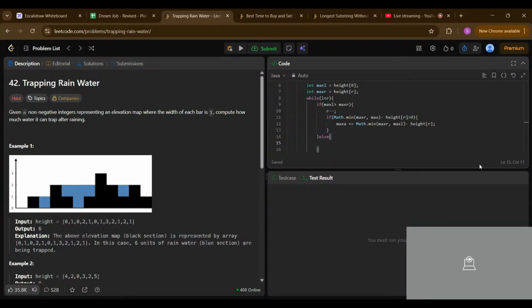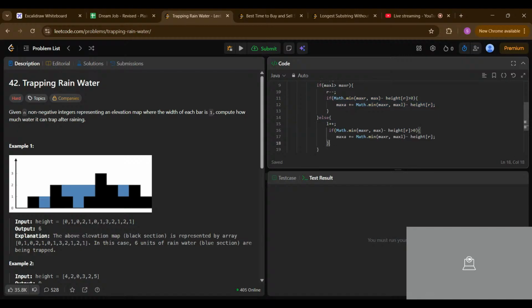So we increase L plus plus. Now similarly for this condition, but in this case we map current height as the left side, and reduce the left side.